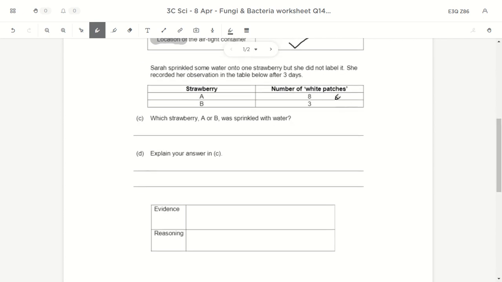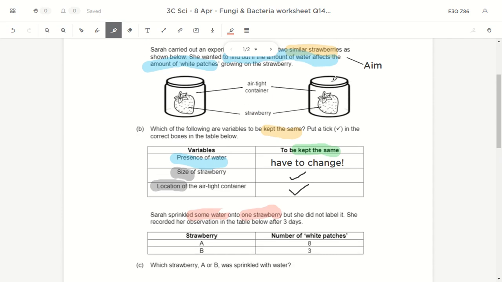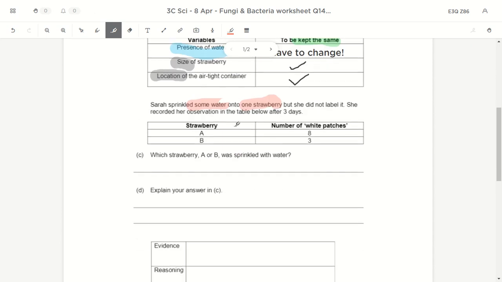Okay. The next part says this: Sarah sprinkled some water onto one strawberry, but did not label it. So she doesn't know which one is the one that has water sprinkled on it. She then recorded her observation after 3 days. So 3 days perhaps enough for the mold to start growing. So for strawberry A, you realize there are 8. For strawberry B, there are 3 patches of mold growing. So they're asking you which one is sprinkled with water and why.